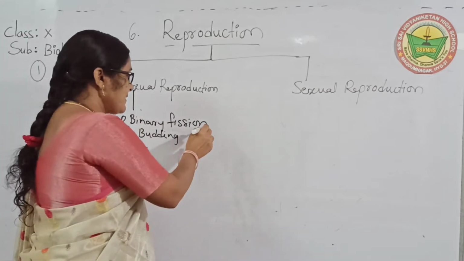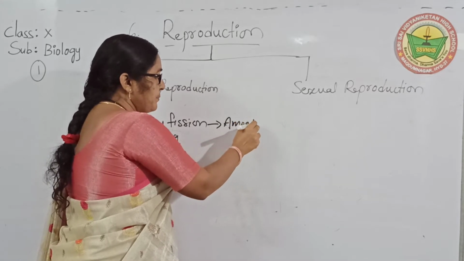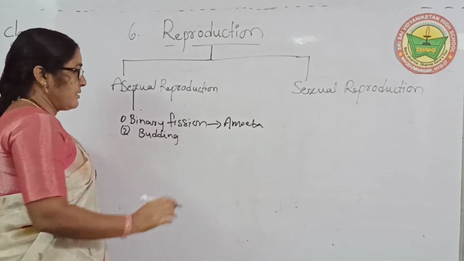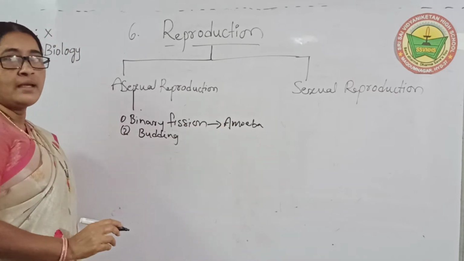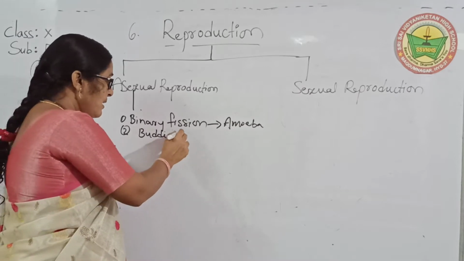What are the examples of binary fission? Amoeba, paramecium, euglena, etc. They are aquatic and unicellular organisms. Next, budding.